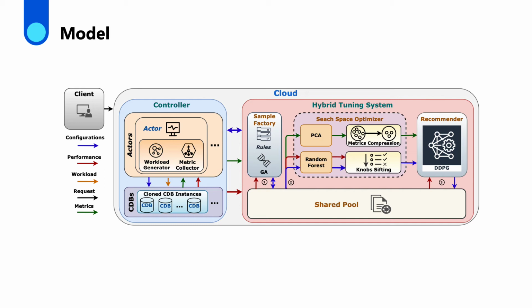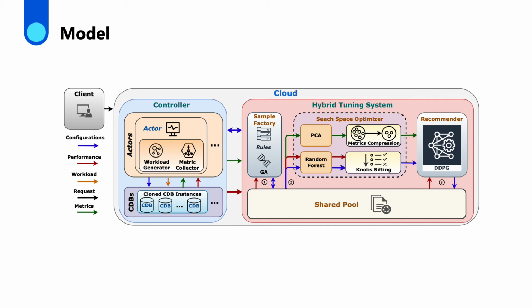In the second phase, the search space optimizer collects statistics using all samples in the shared pool and conducts compression and sifting over metrics and nodes. In the third phase, the recommender using DDPG acts over samples with reduced dimension and generates new nodes.